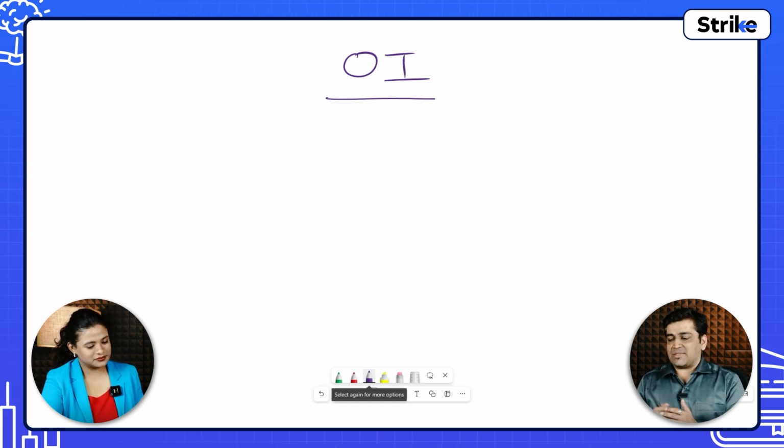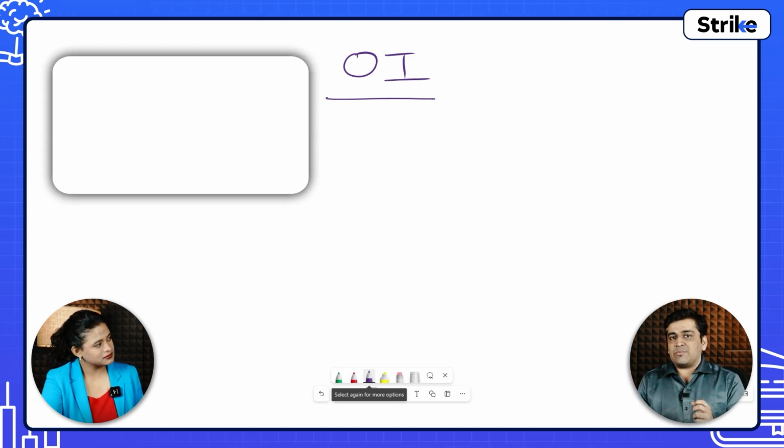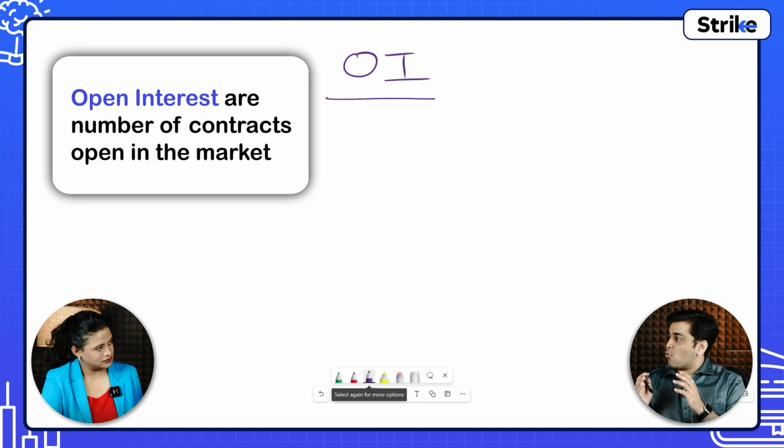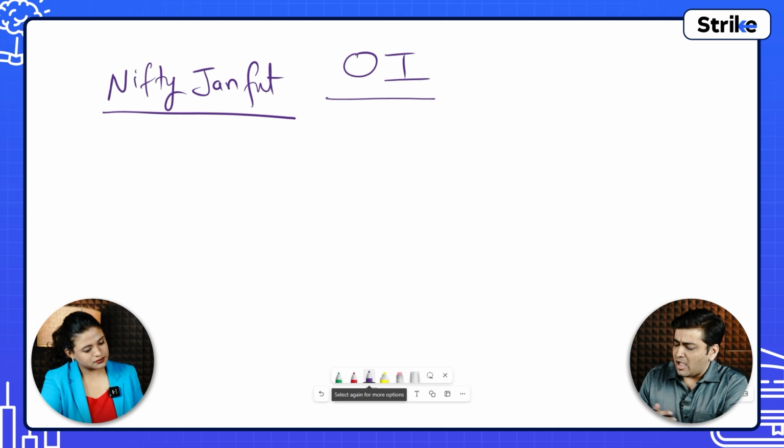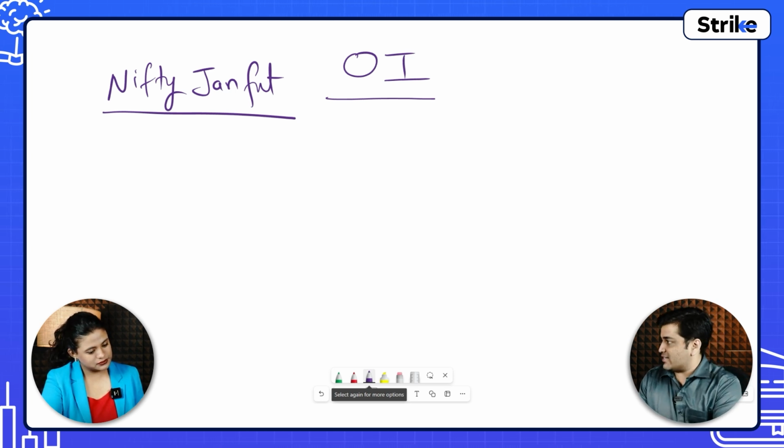Now open interest is something like volume, but it is different from volume. What is the definition of OI? Open interest is nothing but the number of contracts open in the market, for any particular contract. Let's say, for example, you are taking Nifty January futures. So this is one contract. How many contracts are open? That is what we need to understand.